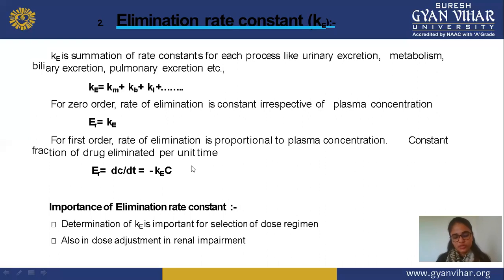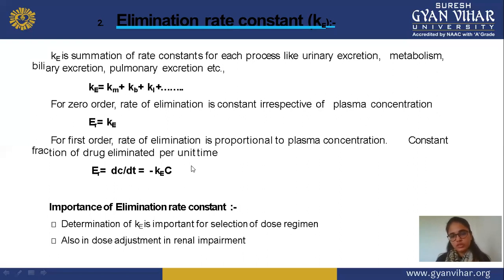Importance of elimination rate constant: why is this elimination rate constant important and why do you perform this? In this, determination of K is important for selection of dose regimen, means how much dose is required for a particular disease or particular drug. With the help of this elimination constant, or KE, you can easily check the dose regimen, or how much dose is sufficient for that particular disease.